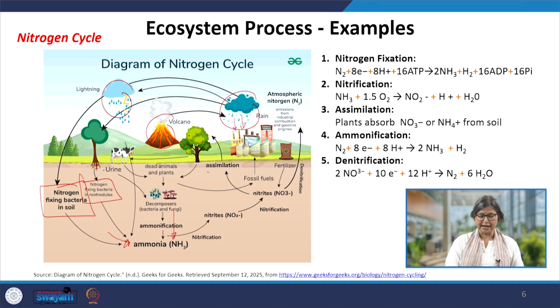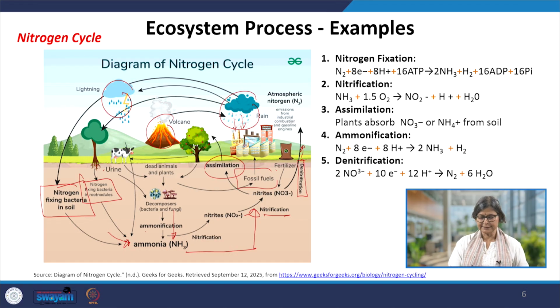All these things get assimilated through the plants primarily, and then this also goes back to the atmosphere. From this ammonia, we have the nitrification process through which we get nitrites of different levels, and then that can go out of the system through denitrification.